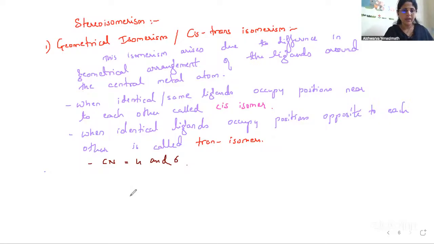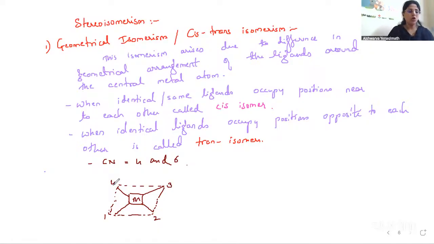So here we have the metal atom, and I will number it 1, 2, 3, and 4.